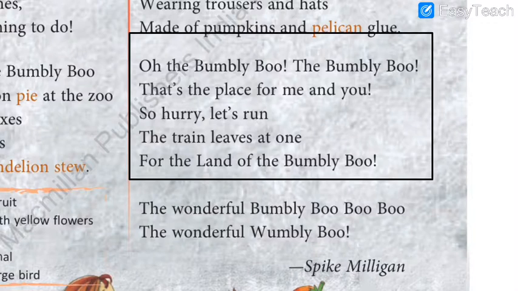Spike Milligan is the name of a poet. So students, I hope that you enjoyed how we recited the poem. Here are some meanings which I need to discuss with you. See, the pie was written in the above paragraph of this meaning box. You can buy the lemon pie at the zoo.